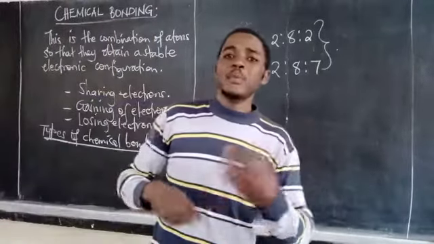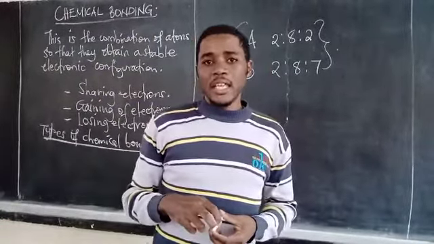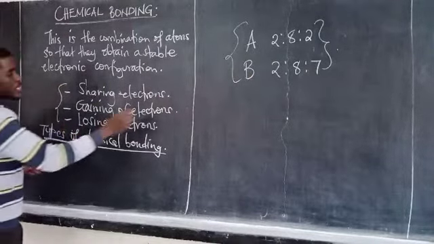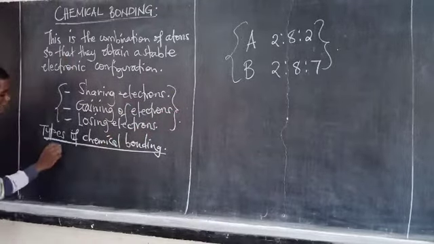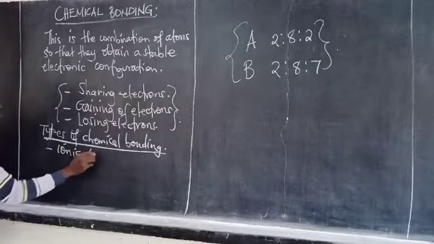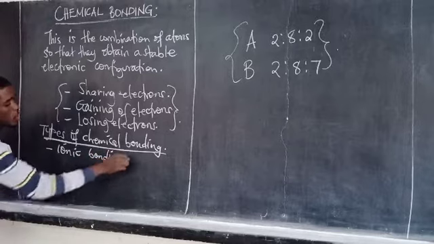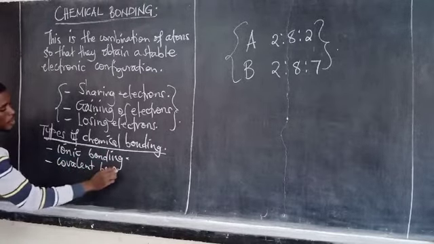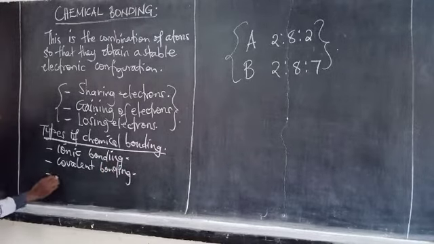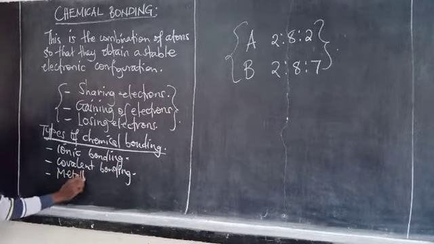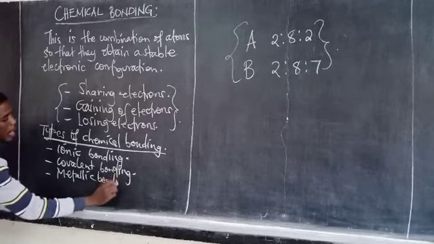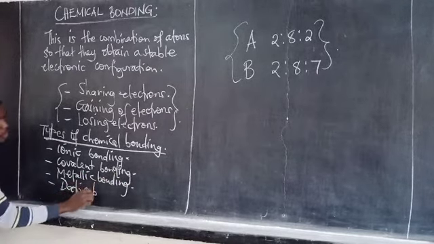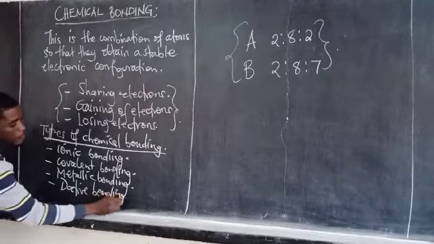However, there are other types of bonding, but the major ones that involve these processes directly, we have ionic bonding, covalent bonding, metallic bonding, and dative bonding.